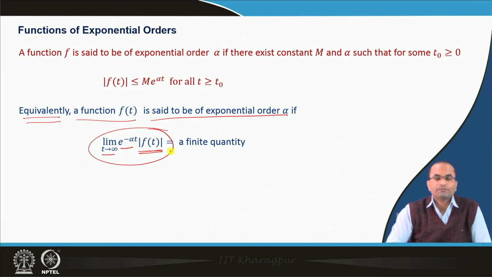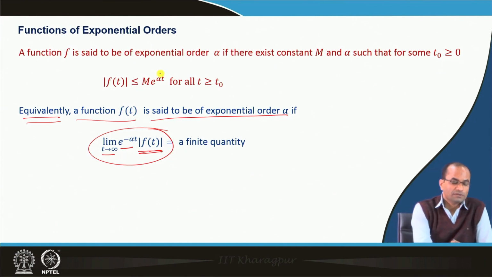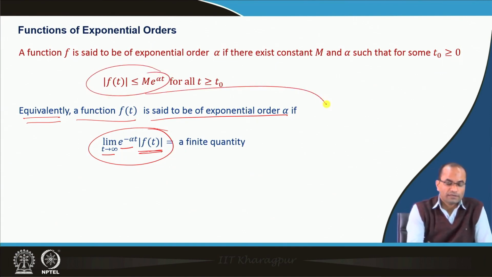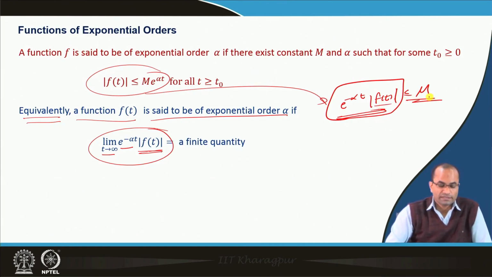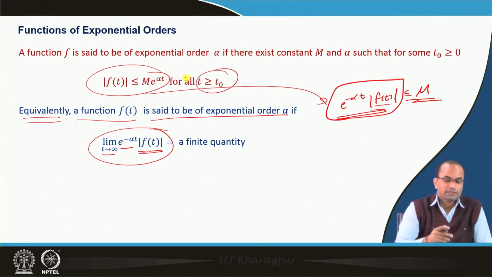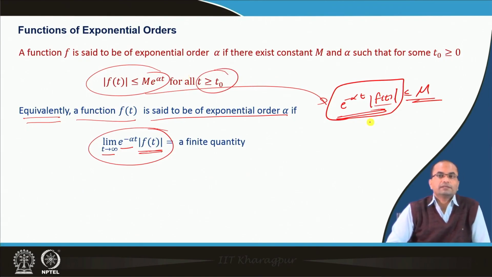If this is a finite quantity, then the function is of exponential order. This is equivalent because multiplying both sides by e to the power minus alpha t shows that e to the power minus alpha t f(t) is bounded by the constant m for all t greater than t naught.